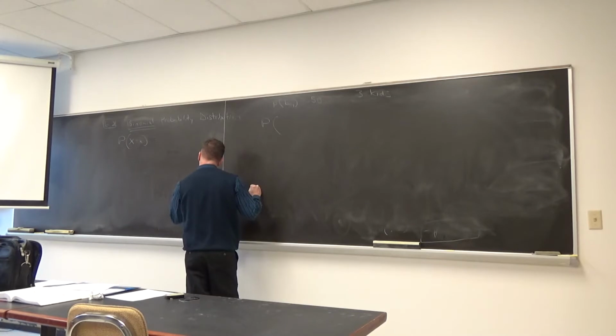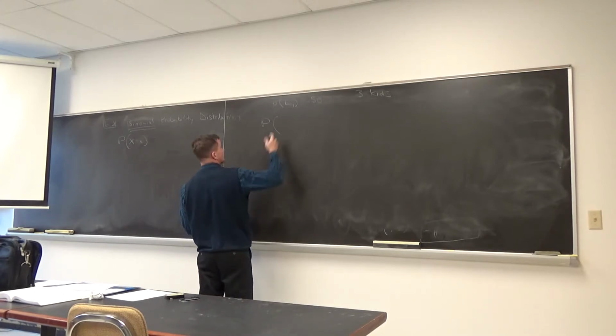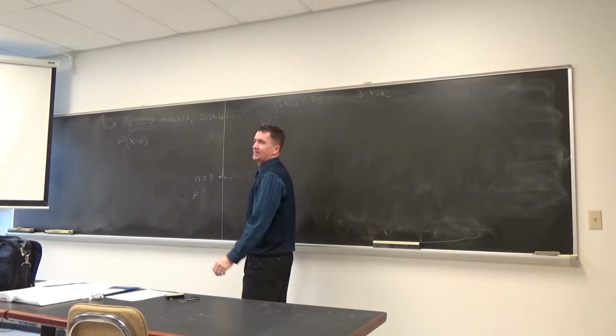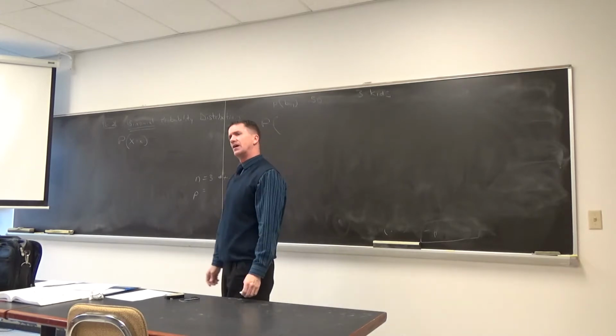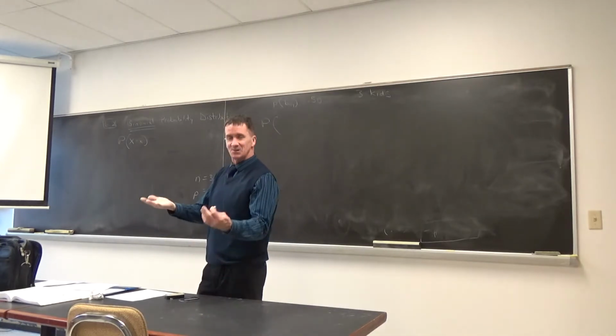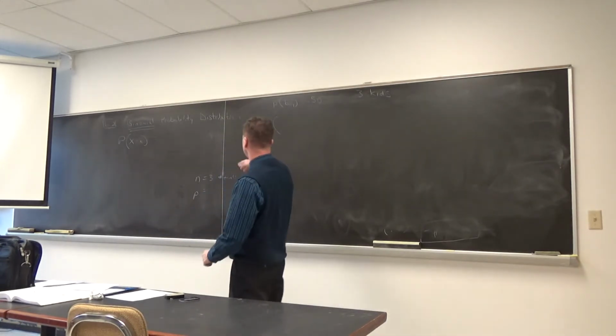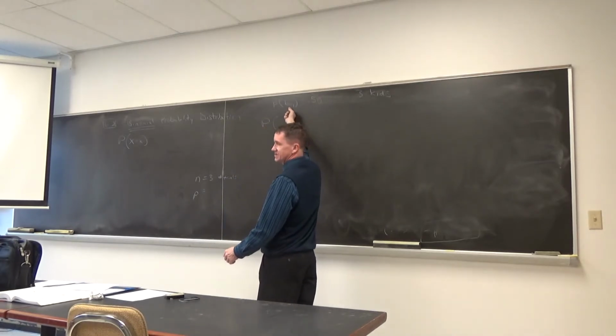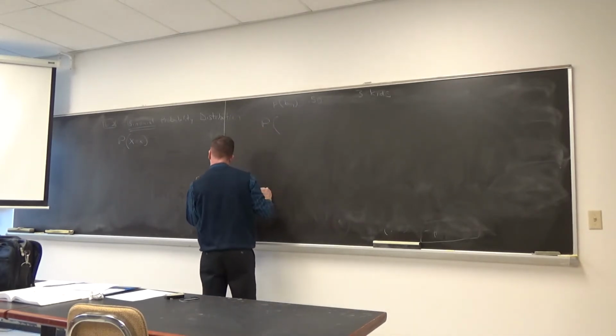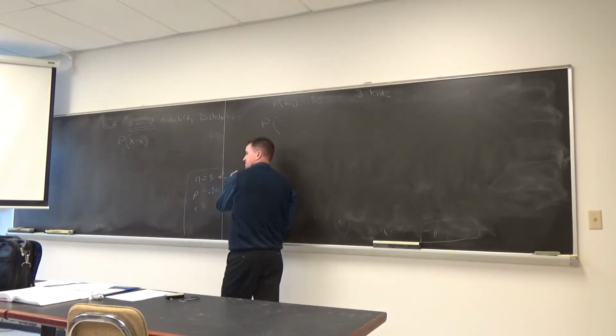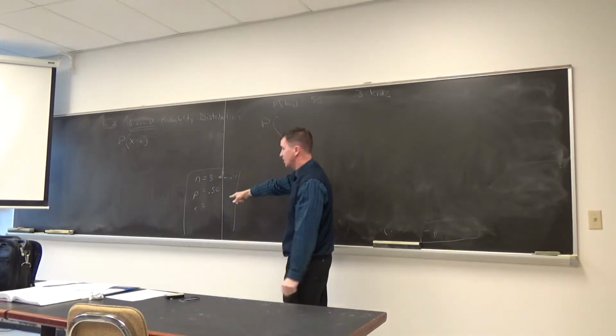The p, that's the lowercase p, that's the probability of success. You gotta love that word success, because you go, oh, I guess a failure is having a girl, right? But that's the way we talk in probability and statistics. The probability of success for this experiment is 50%. And then we're going to get an x value that depends on the question. So I'm going to ask the question now, and we're going to be able to put the x value here.